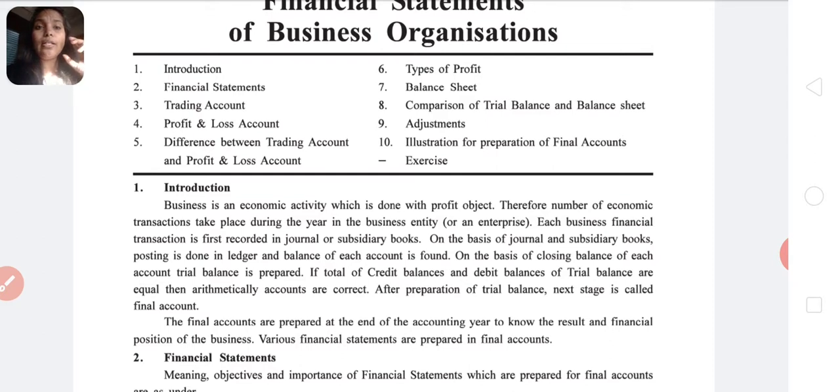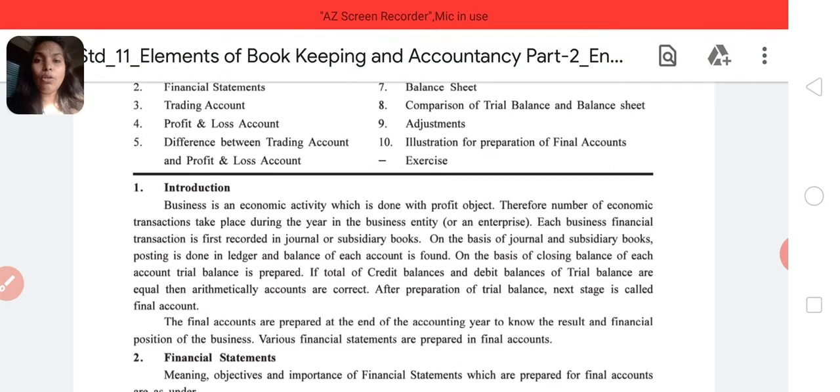It is recorded in journal or subsidiary book as per the type of business. On the basis of journal and subsidiary books, we do the posting in ledger. After the ledger, we get a balance which is transferred to the trial balance. Trial balance is a summary of the accounts. From that trial balance, we prepare final accounts. If the total of credit balance and debit balance of the trial balance tally, it means the accounts prepared till now are considered arithmetically correct.